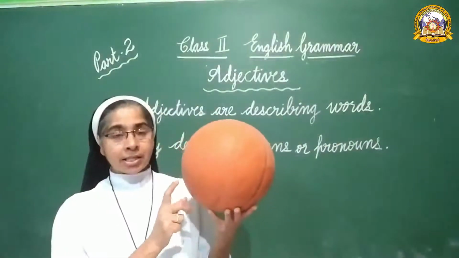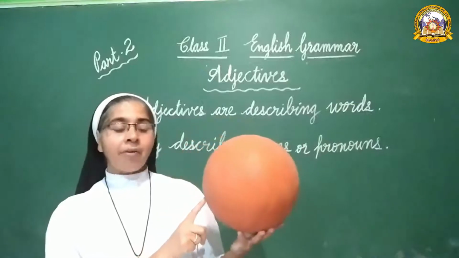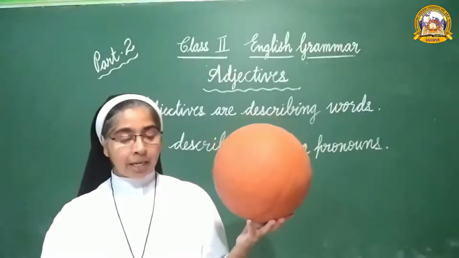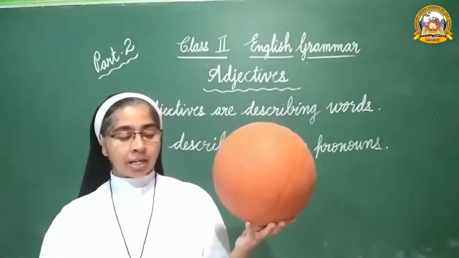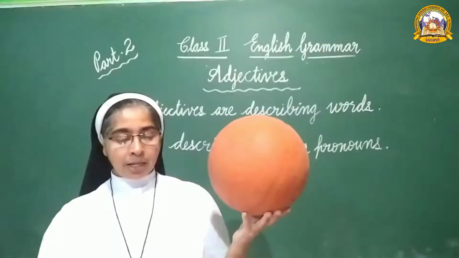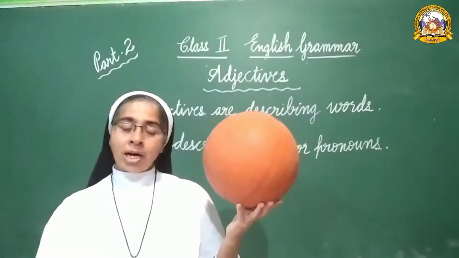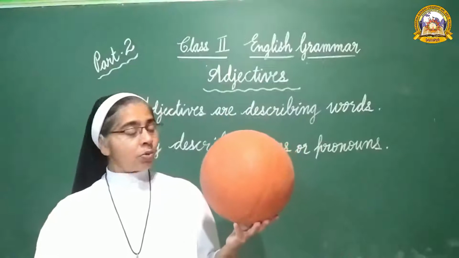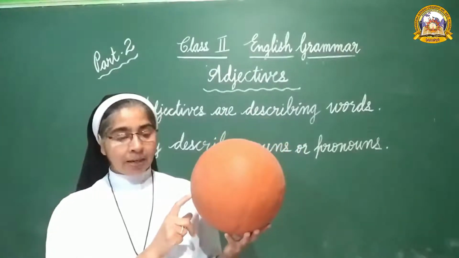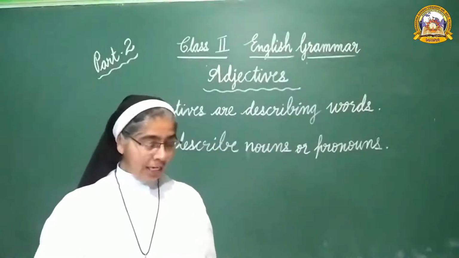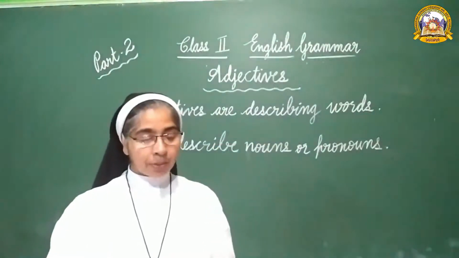What is this? This is a ball. I have a big ball. This ball is big. मेरे पास एक बड़ा बॉल है. बड़ा जो है वे बॉल की क्वालिटी है. So this ball is very big. Big is adjective telling about this ball.